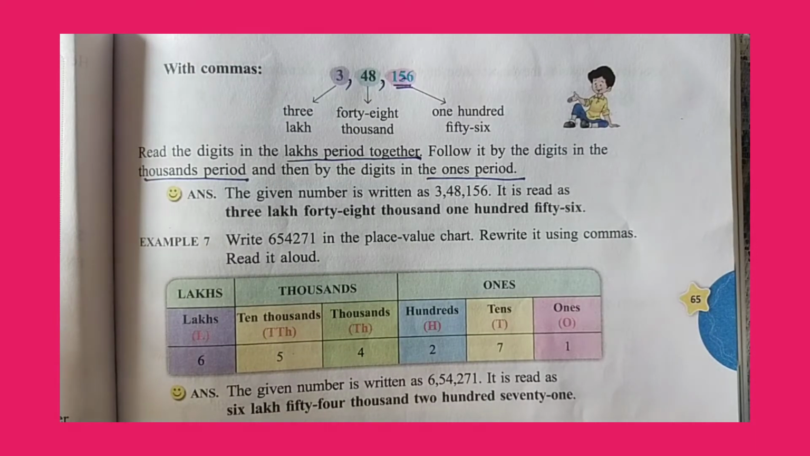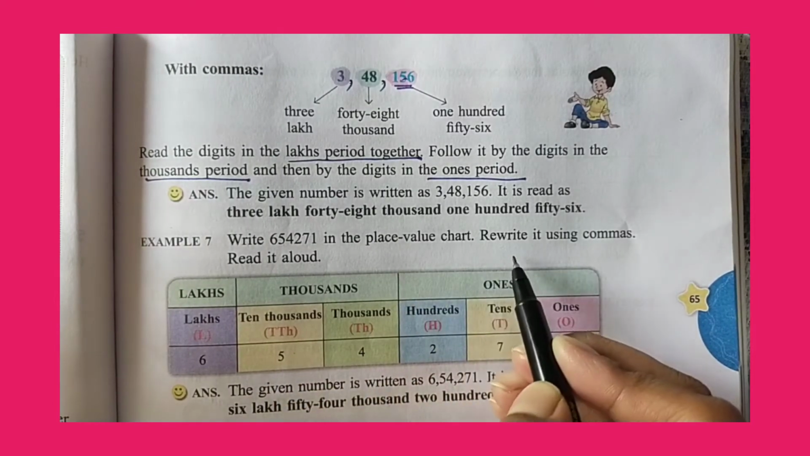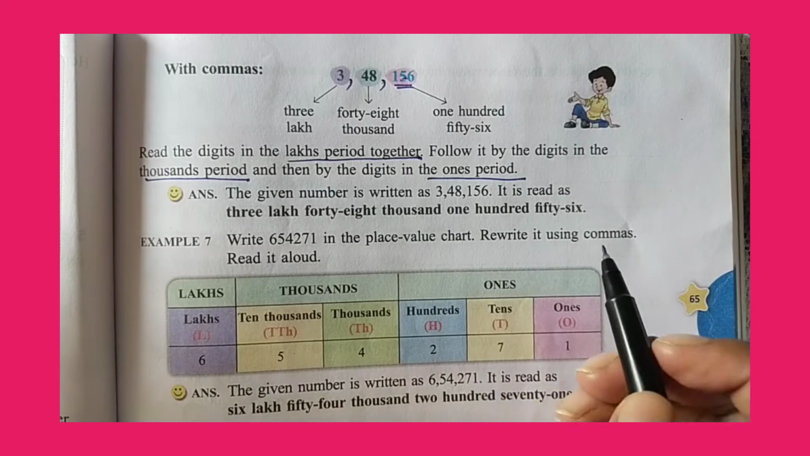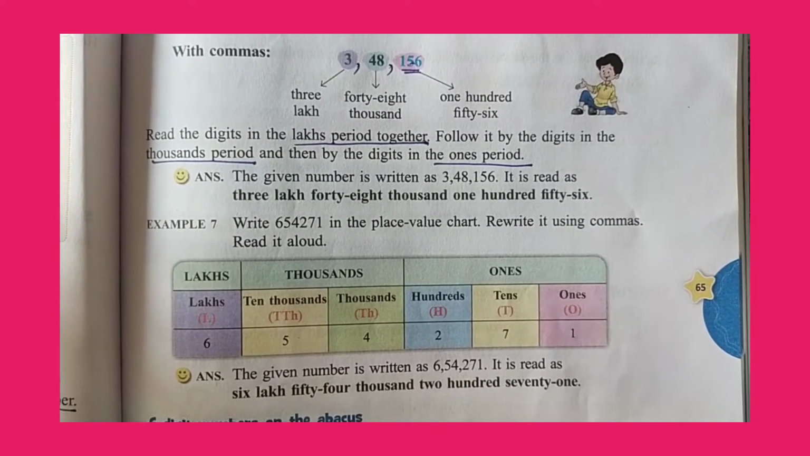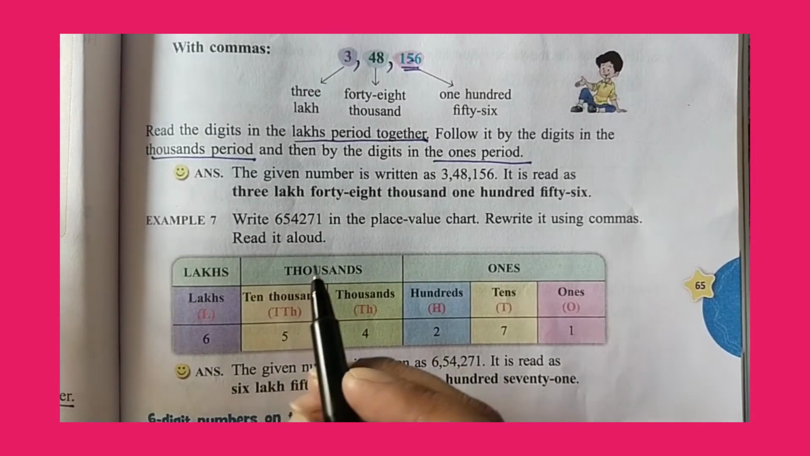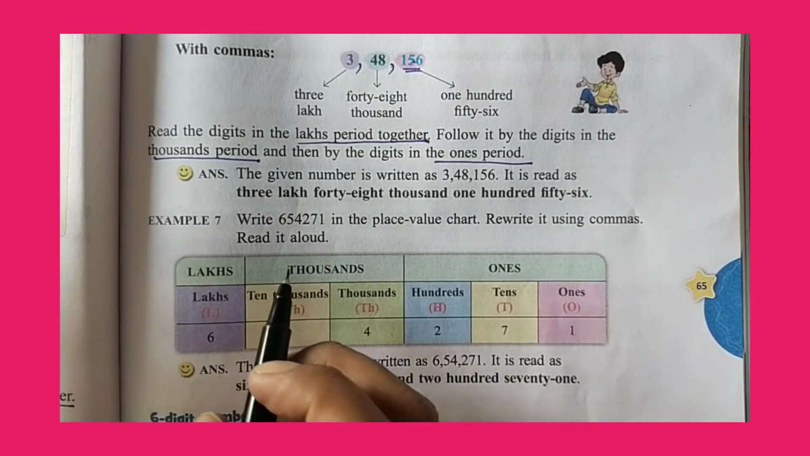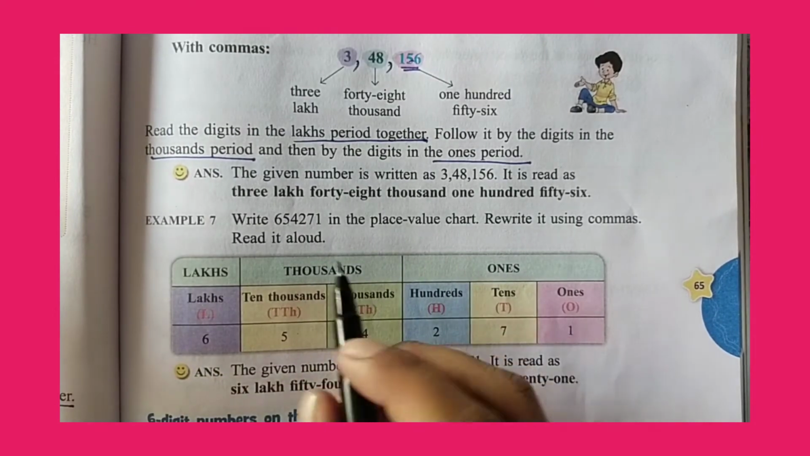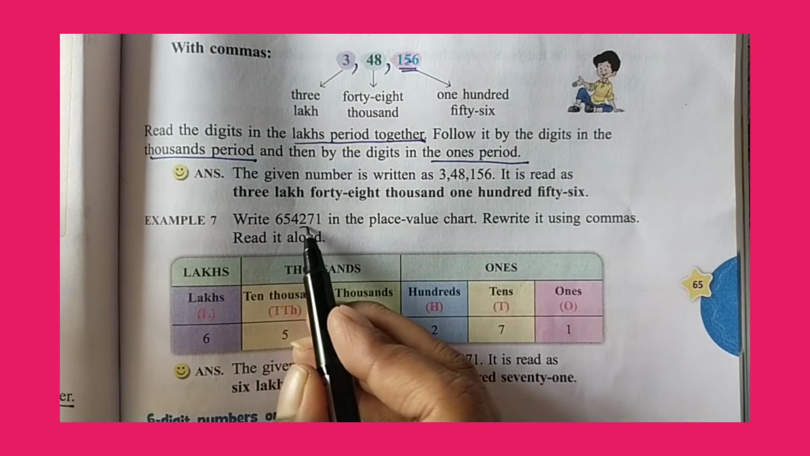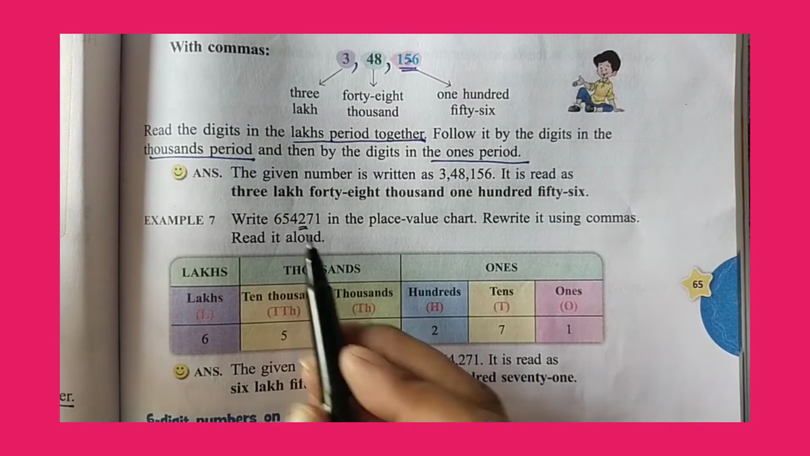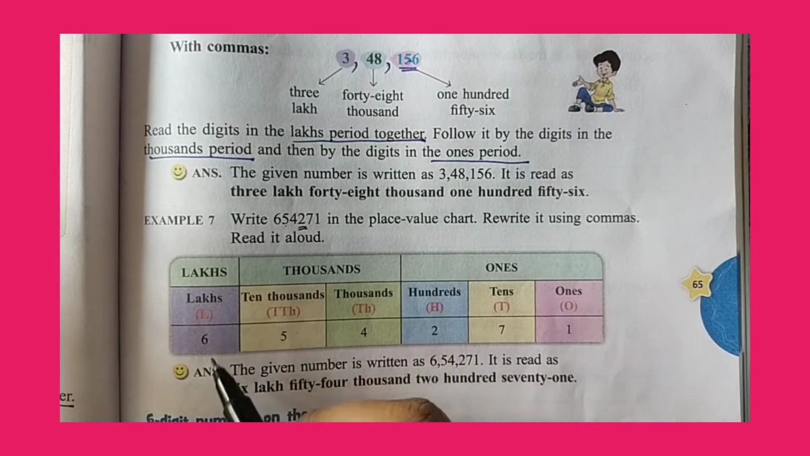Write 654271 in the place value chart. Rewrite it using commas. So what should we do? We have to rewrite it using commas. So okay, we have 6 digits here. First we will write in the place value chart. 1 in ones place, 7 in tens place, 2 in hundreds place, 4 in thousands, 5 in 10,000s and 6 in lakhs.